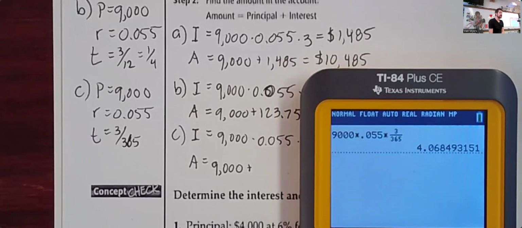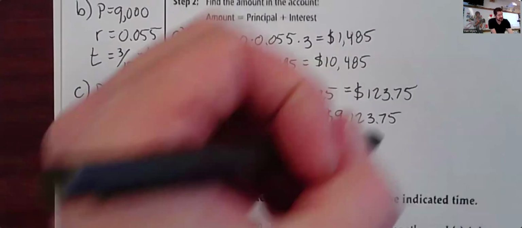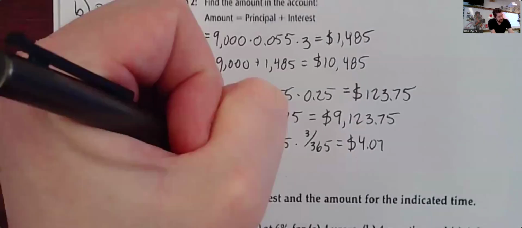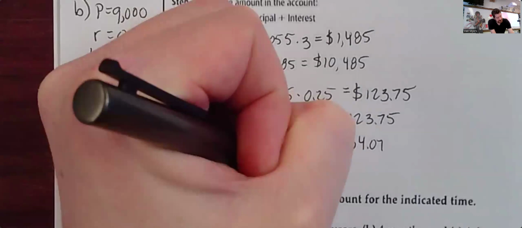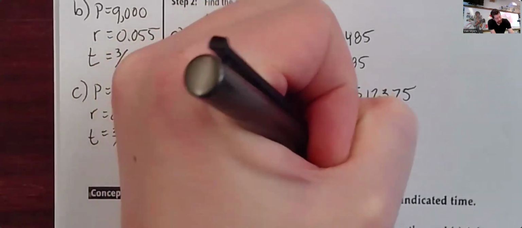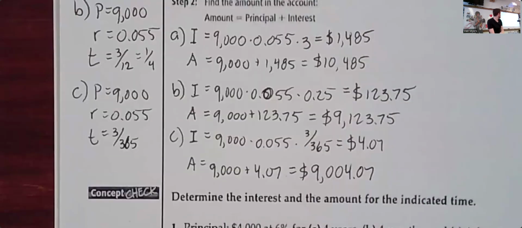$4.07. There you go, just a few dollars. So $4.07, that's what it rounds to. So then we're going to add $4.07. So after 3 days, we're looking at $9,004.07. That's it for that one.